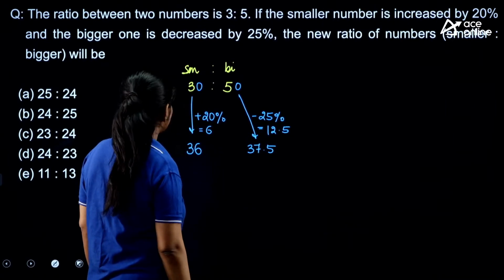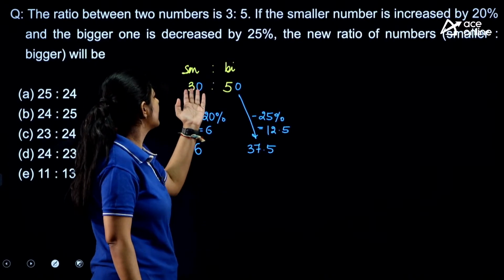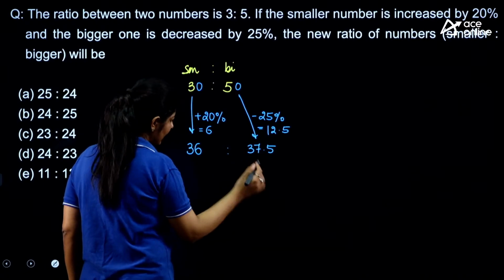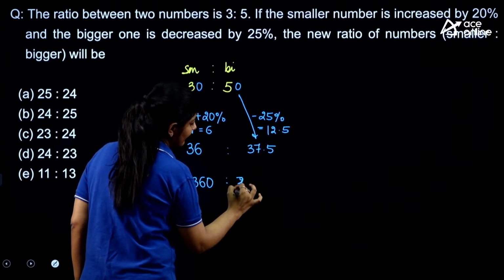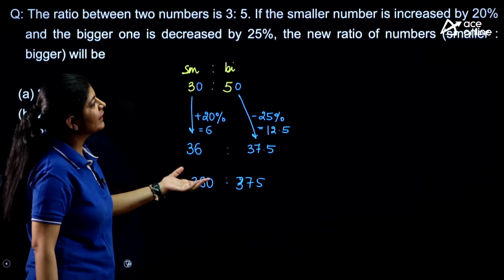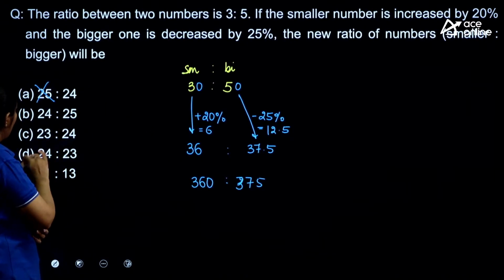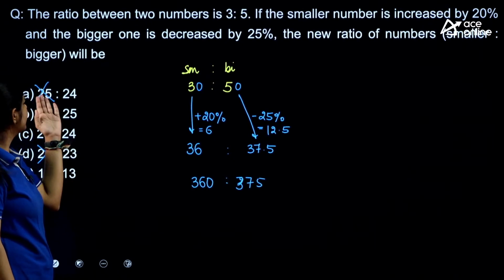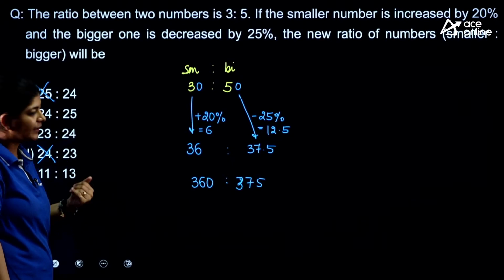Now I have to determine the ratio between these two numbers, or you can also consider it as 300 and 500, right? So the final ratio that I need to find out is 360 to 375. Now as I know that this number is smaller and I have to write the ratio as smaller to bigger, option number A and option number D are eliminated because there the first number in the ratio is the bigger one, right?